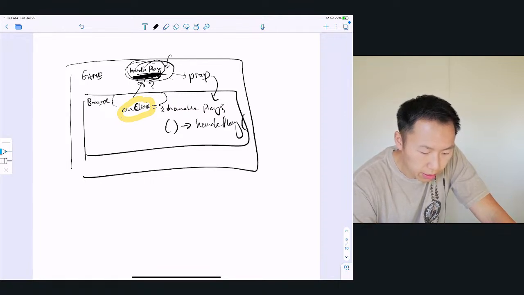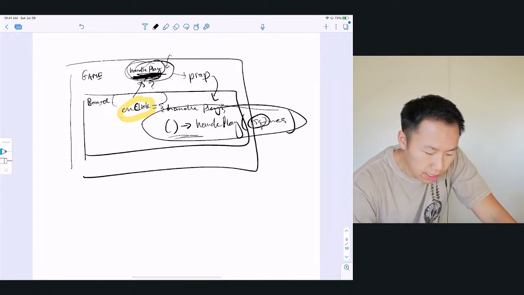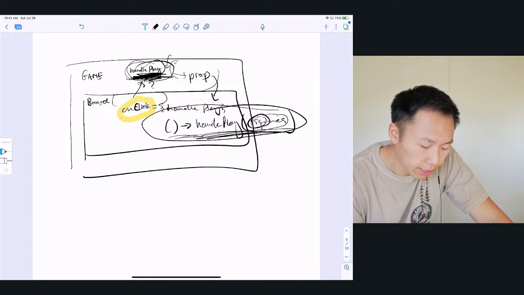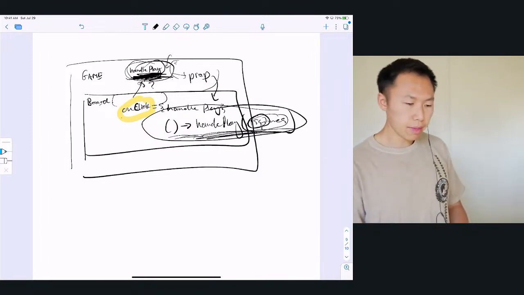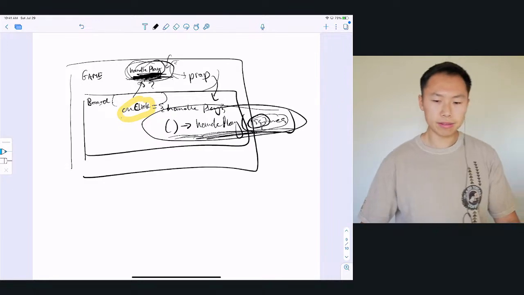And then when we call handle play, the board can use the arrow function to do handle play, and then give it the squares, right? Squares. And then this is the closure. This will keep the context of handle play with the squares, and then wait until game receives it, and then the game will call it, right? So it's kind of messy, but I think we can implement it now.